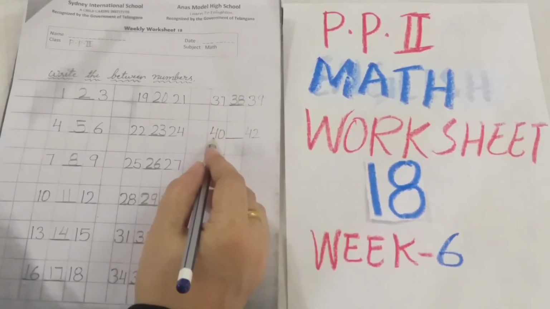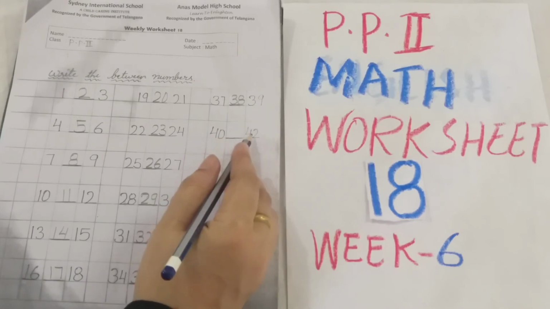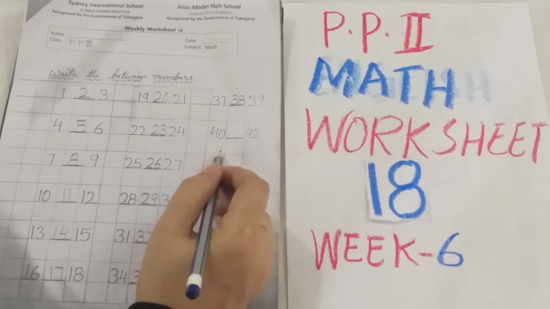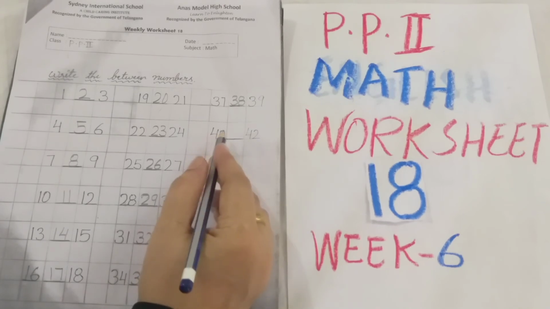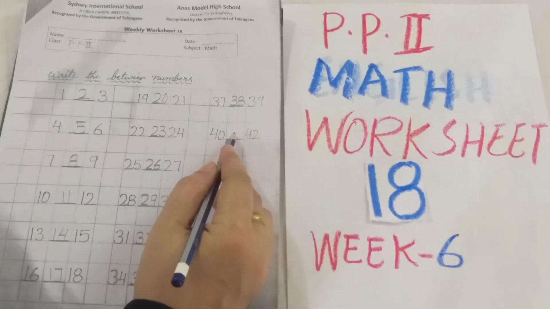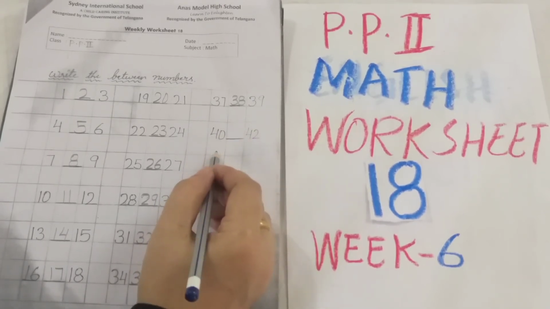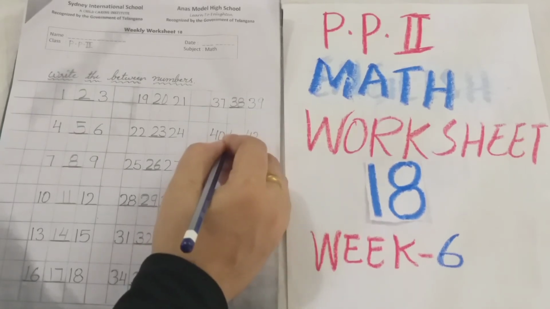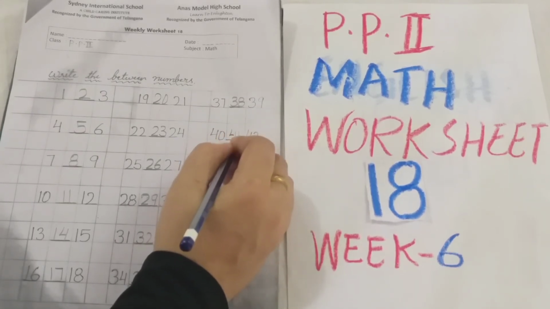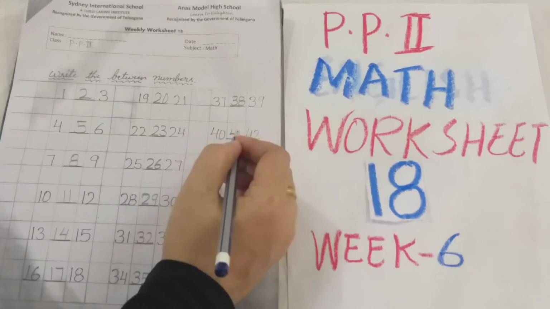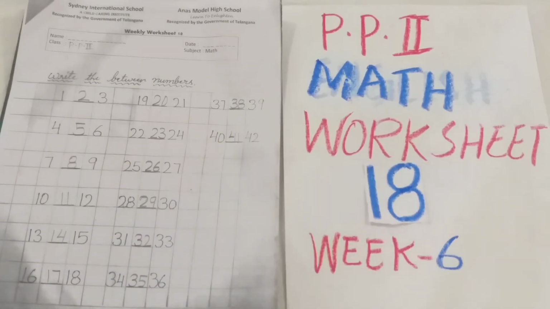Now 40-42. After 40 and before 42, which number you have to write here? 41. Yes, like this you have to complete your worksheet number 18.